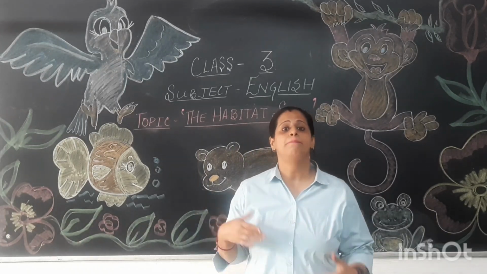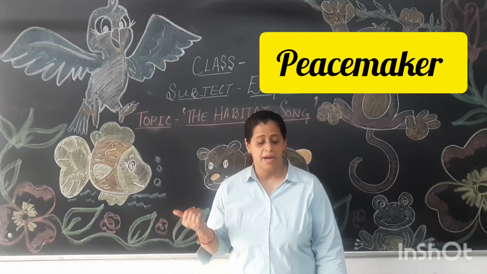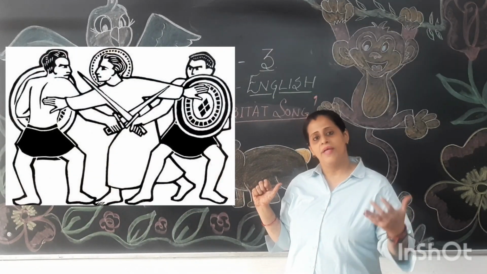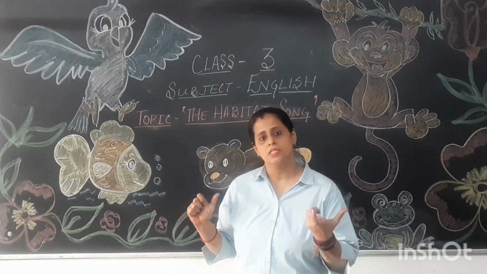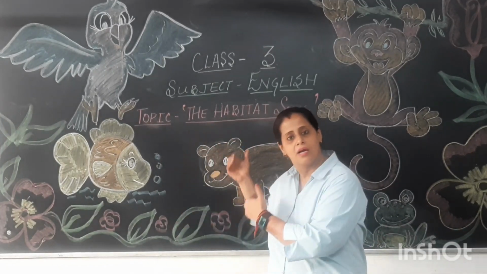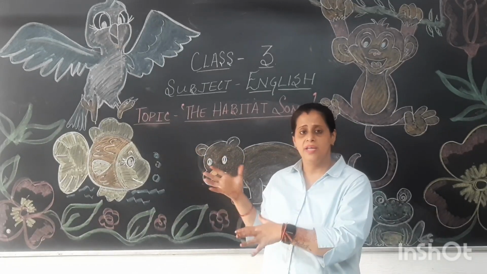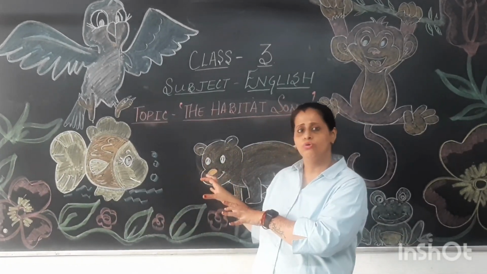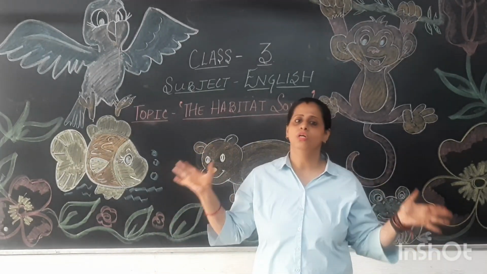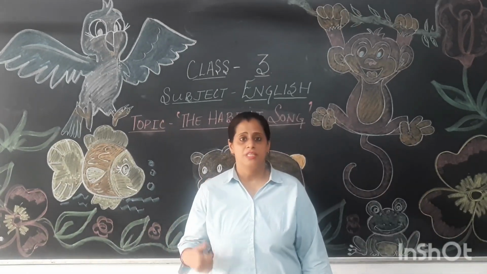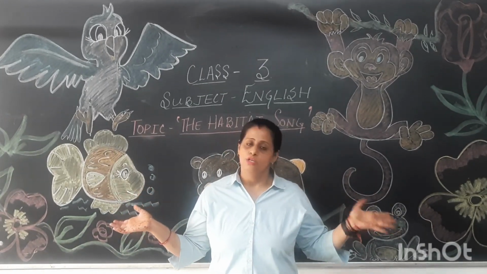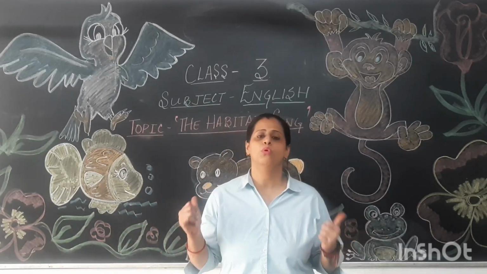So what is known as a peacemaker? Peacemakers are the kind of people who like to resolve any kind of conflict. Right? For example, when the animals in the sea are saying that you are not the kind of animal who will live in water, these animals can come out and stay on land. And if any animal of their kind will say that you do not belong to land, they are happy to go into water as well. So they are happy in both kinds of places. Right? So these amphibian animals love to stay on land and in water. Both places suit them.